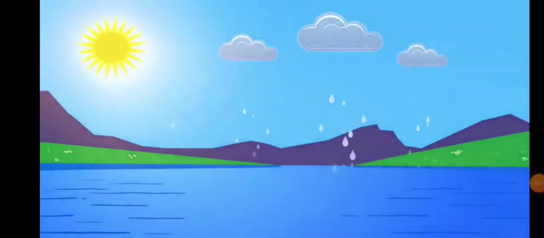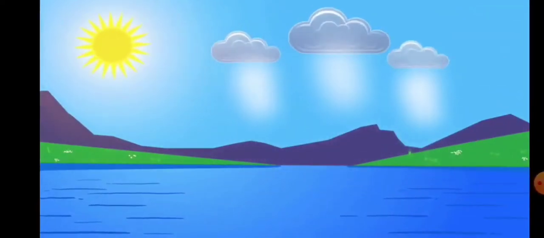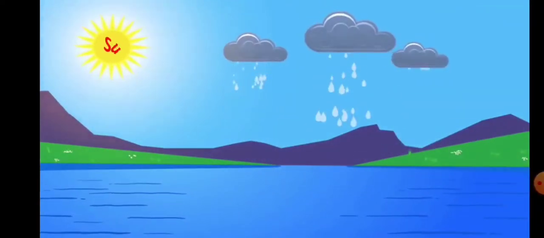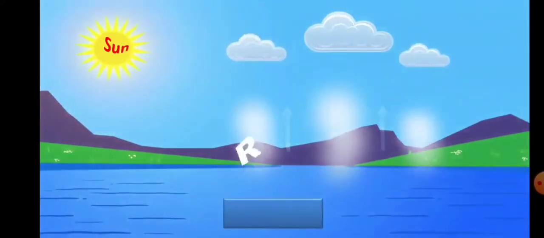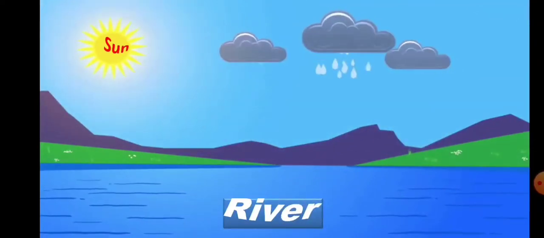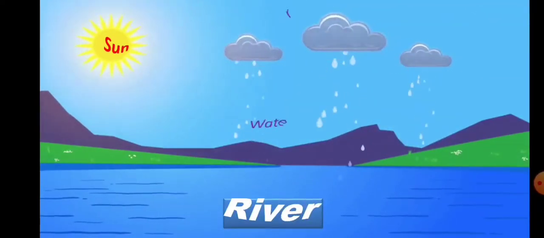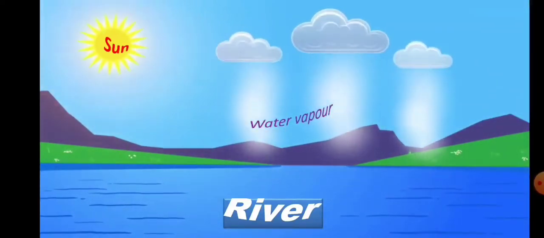Now we will start our second topic, water cycle. Okay, the sun heats the water in ponds, rivers and lakes. This water changes into water vapor. See, you can see this is water vapor.